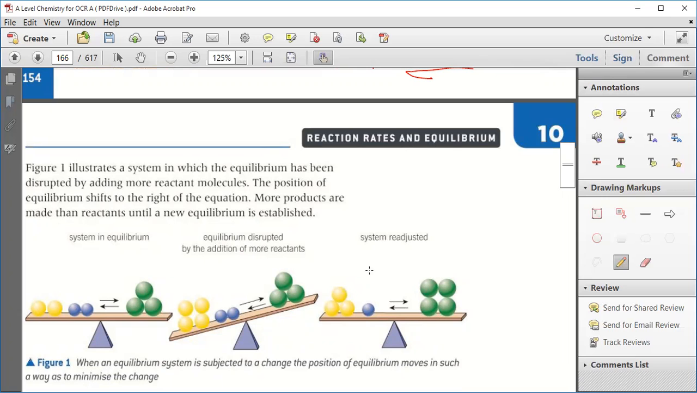Now figure 1 will explain this better. Suppose this is an equilibrium, with 3 dots and 2 dots. Now as you put one more dot in there, what will happen? If you remove this dot, it will again be in equilibrium. If you remove this and add one more there, the system is readjusted. So whenever there is a disturbance in equilibrium, the system will try to readjust itself.